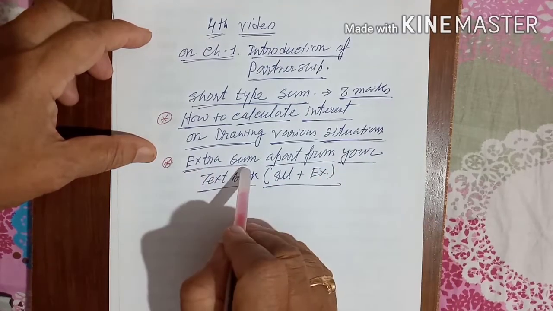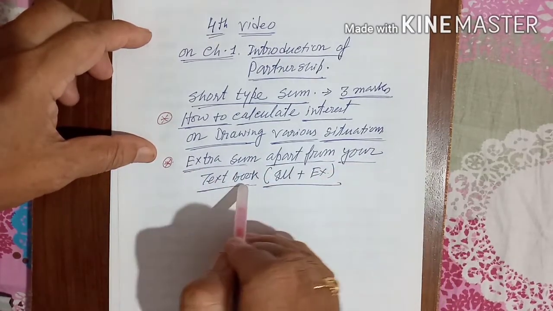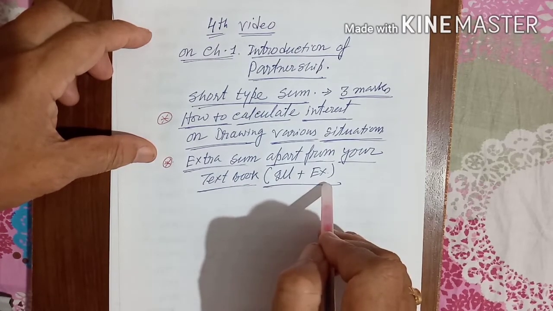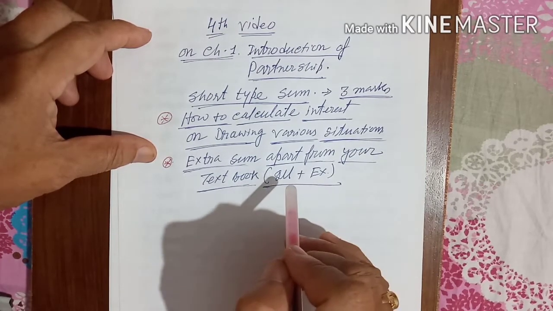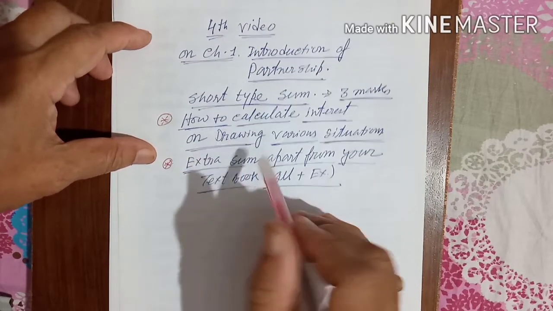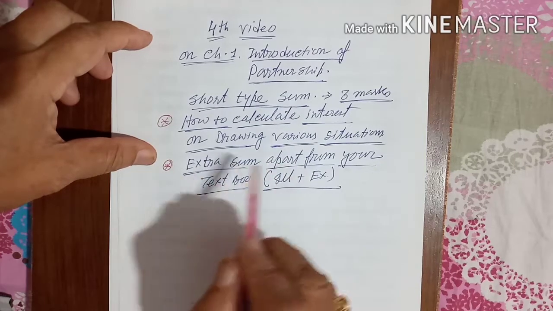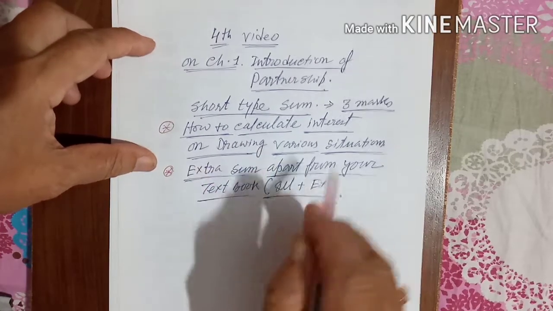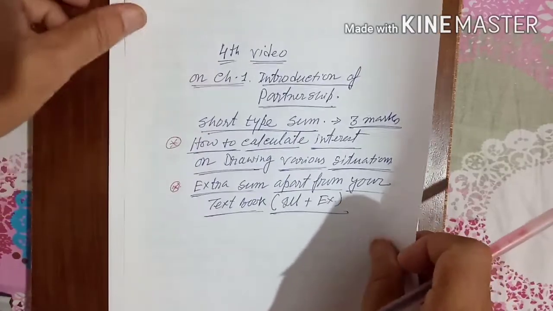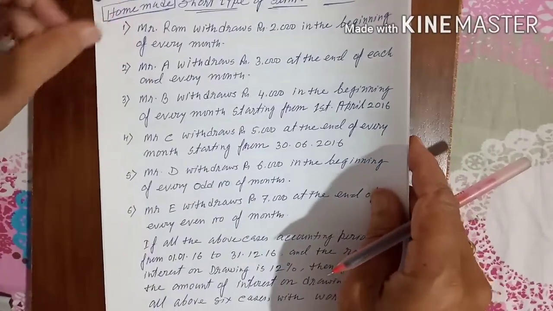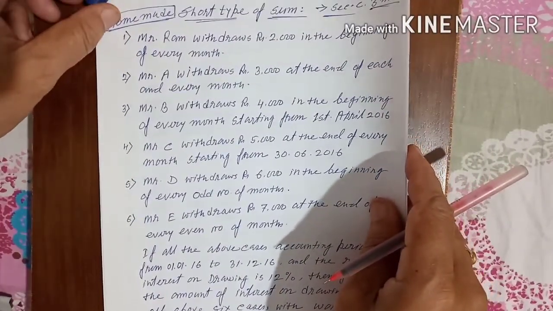This is an extra type of sum apart from your textbook, whatever is given both in the illustration as well as the exercise. In your illustration and exercise, whatever type of sums regarding interest on drawings are given, you will practice both from the illustration as well as the exercise. But this type of sums you will not get from your textbook. I made it, and accordingly, one by one we will try to make you understand.